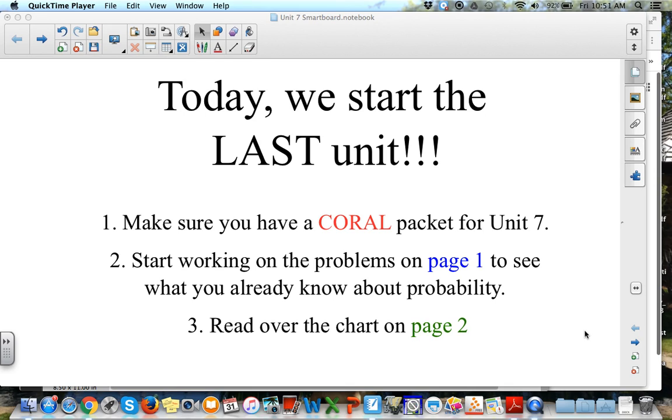So you should have a Coral packet. You should have gotten that from Mr. Vaughn. And I want you to take a few minutes. He's going to pause the video, and you're going to work on the problems on page 1 to see what you already know about probability. You probably can answer all of these questions. I'm going to go over them quickly in a few minutes after you've worked on them. And then we're going to start our notes, which will be on page 2. But right now, I want you to pause the video for about 10 minutes or so and see what you can do about answering these questions on page 1.